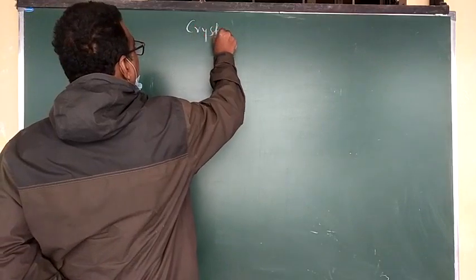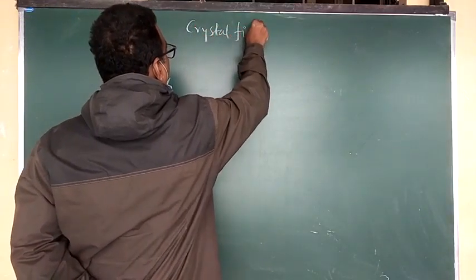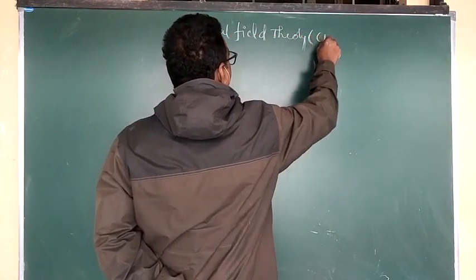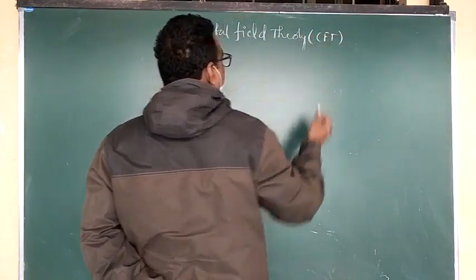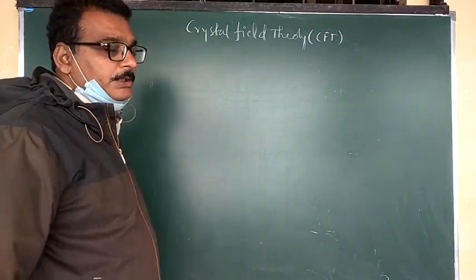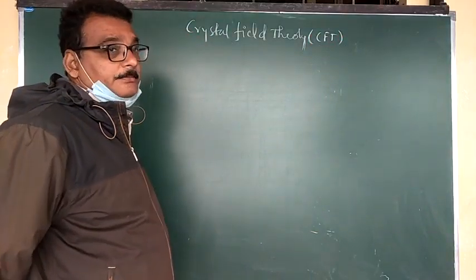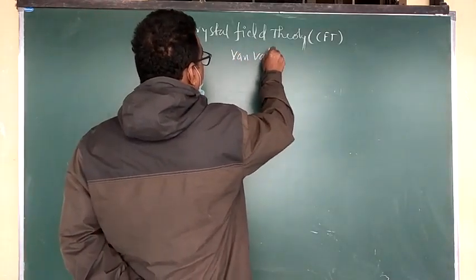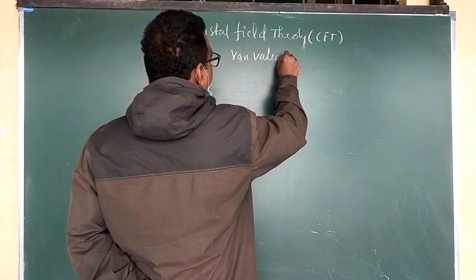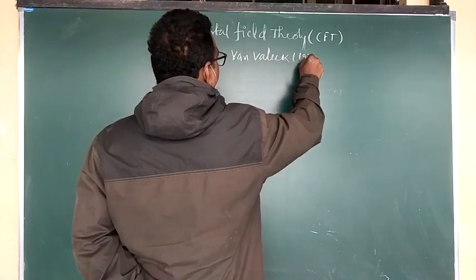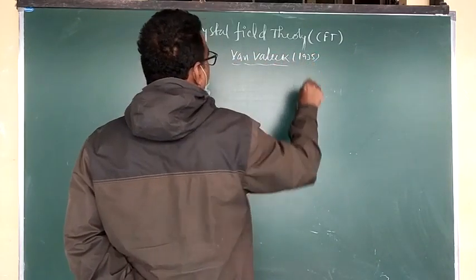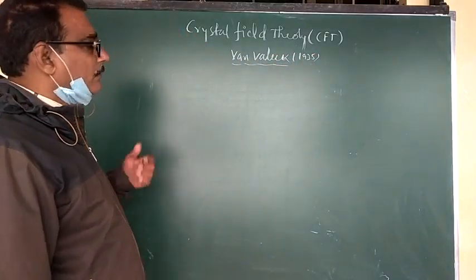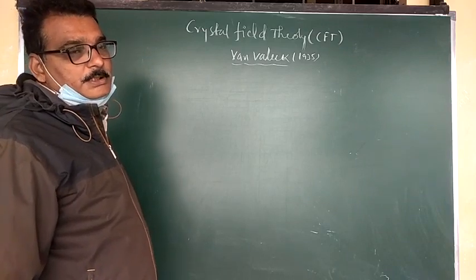Today we have to discuss crystal field theory, CFT. It is an advanced theory over valence bond theory. Generally, Van Vleck proposed the crystal field theory in 1935. Based on this, what are the important postulates of the crystal field theory?